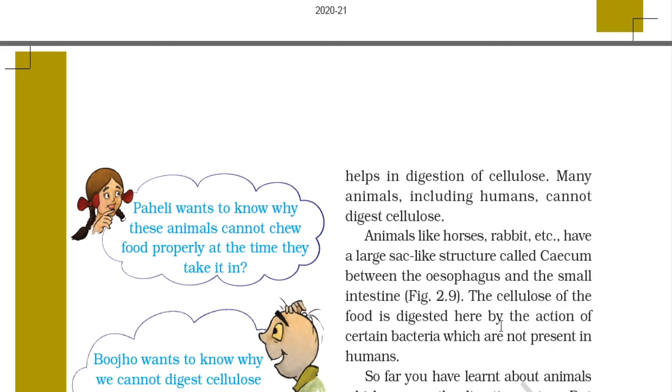The cellulose is digested in the caecum by the action of certain bacteria which are not present in humans. These are only present in animals like horses and rabbits.